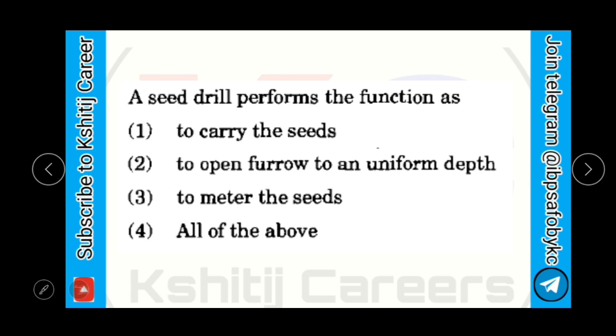A seed drill performs the function as to carry the seed, to open furrow to a uniform depth, to meter the seed, all of the above. So the seed drill basically performs all these three functions. So the answer will be all of the above.